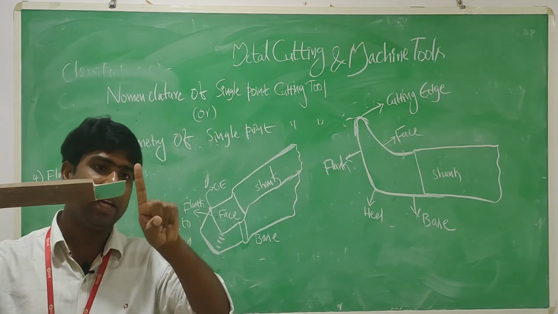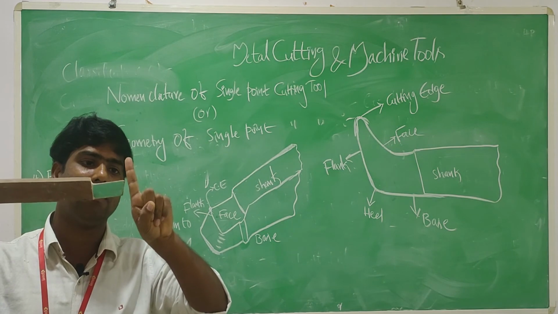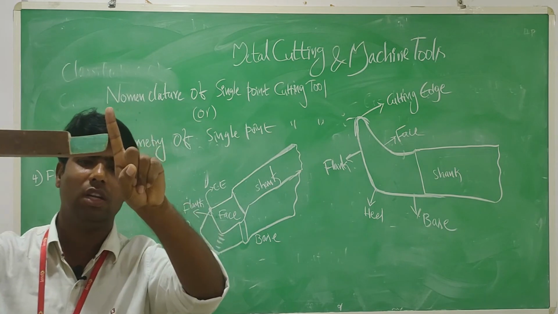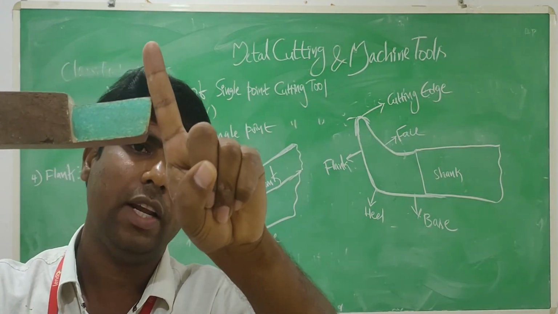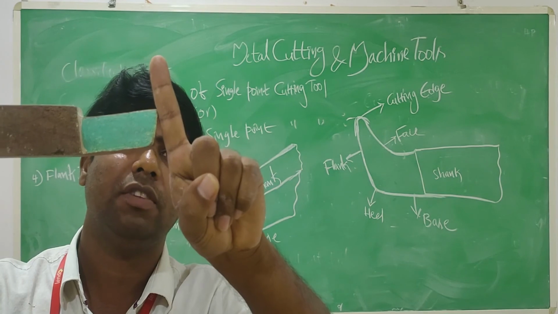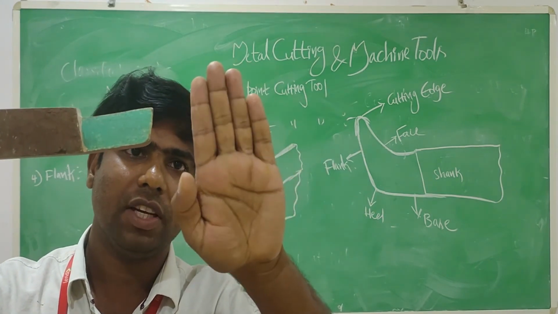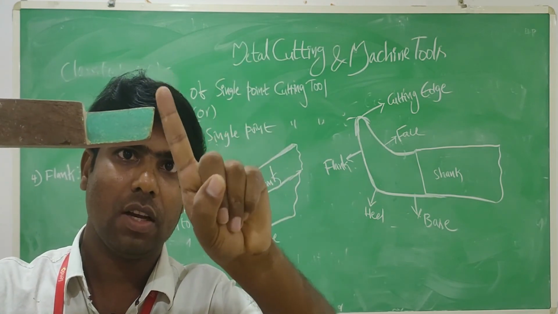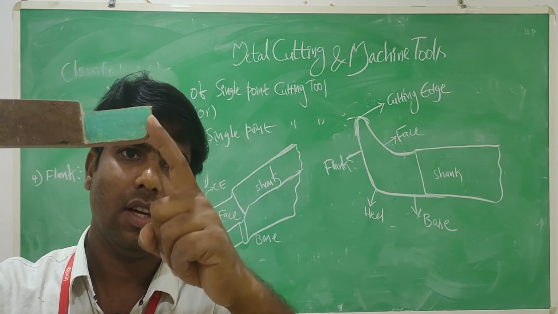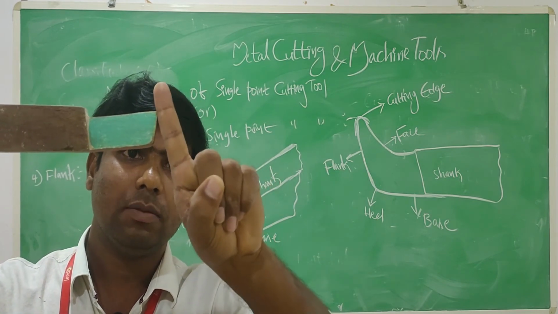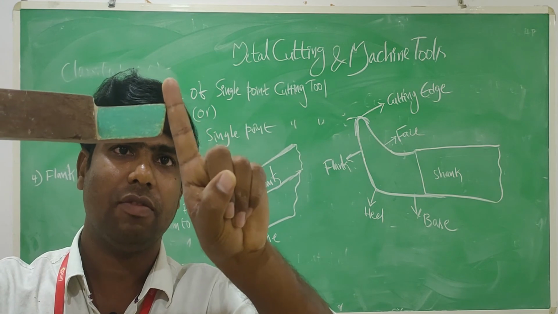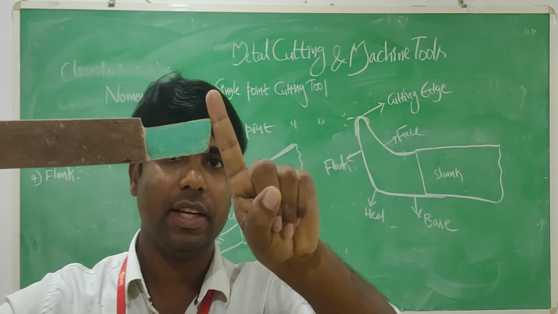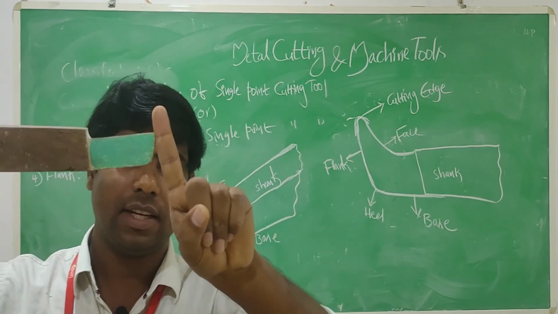When we maintain the flank, there is no direct contact; there is a small clearance, my dear student. If you observe, there is some distance between the finger and the cutting tool. I am treating this finger as the workpiece, and this is the cutting tool. So this is the flank, right? Between the workpiece and the flank there is a small distance, which is called clearance. I will explain clearance and clearance angles in the next class.